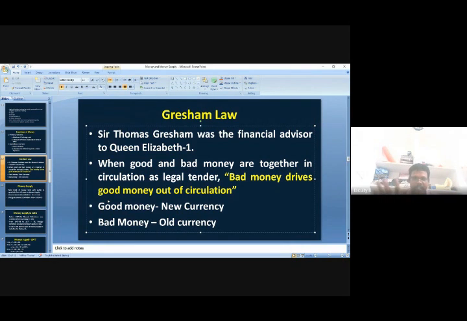Don't think that bad money is illegal money, and don't think that bad money is fake currency. Bad money is nothing but old currency, whereas good money is nothing but new currency.